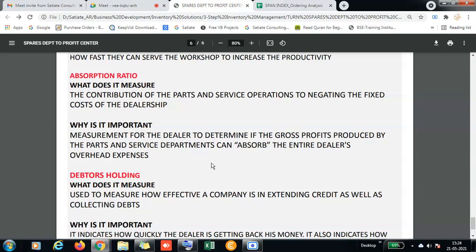Can you run your show by just running your spares and service, where you can fulfill your fixed costs, and for how long can the dealership sustain? So this ratio will give how much of the expenses can be covered from your service and spares departments, where you need not wait for your sales to increase.